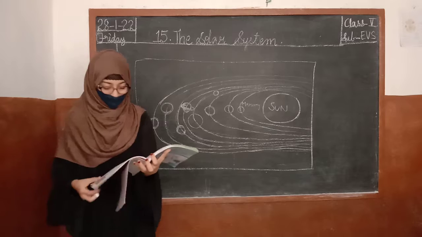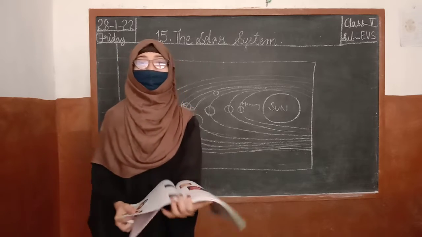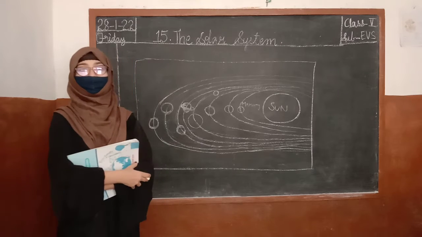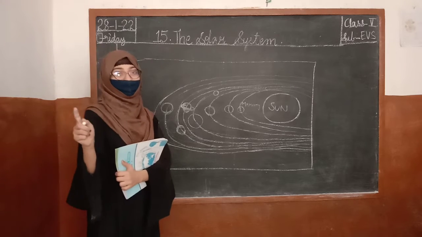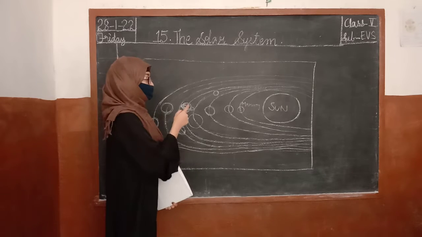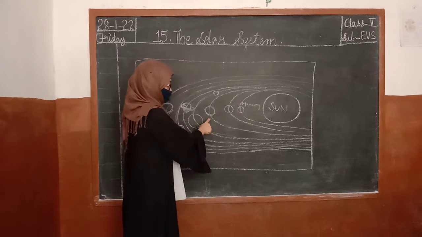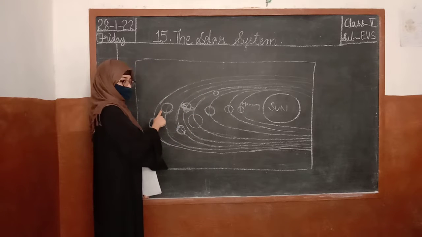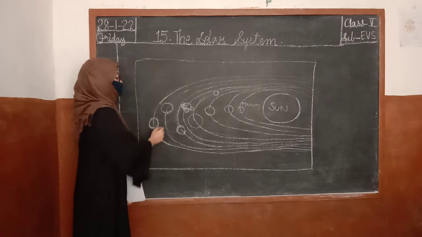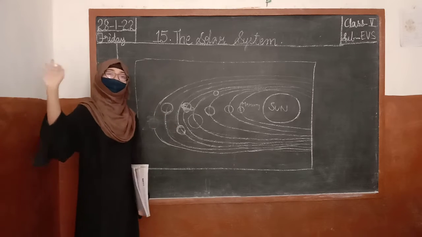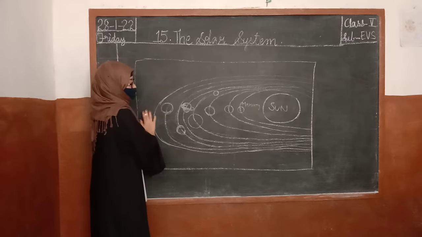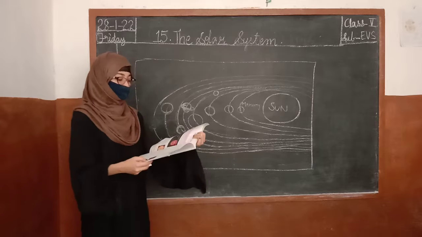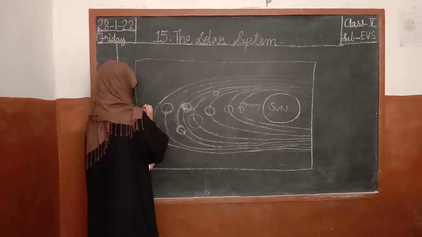Okay? So yes, come to page number 111. Now we are going to learn about the planets. So what did we learn, children? How many planets do we have? We have 8 planets. What are they? Mercury, Venus, Earth, Mars, Jupiter, Saturn, Uranus, Neptune. This one is Pluto, which is gone. Okay, so how many planets do we have? 8 planets we have. Right, children? So I'll just erase this axis also.